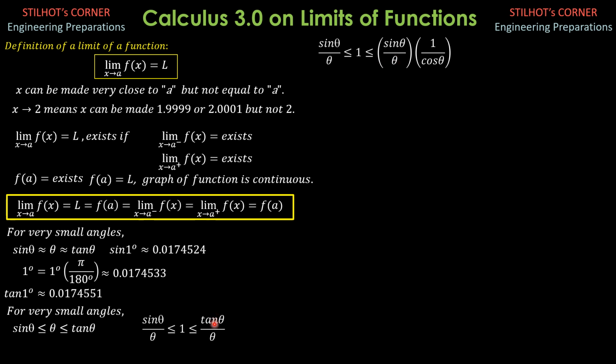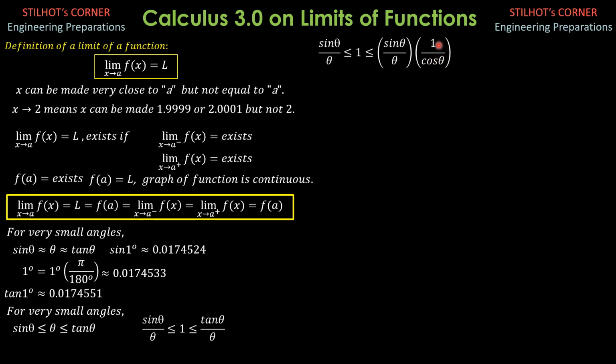We transform tangent theta into sine theta over cosine theta. So that's still the same. And we have formed sine theta over theta here and another sine theta over theta here, which is the same. And take note that when theta approaches 0, cosine of 0 is 1. So if we have cosine of an angle very, very close to 0, that is approximately equal to 1 also.